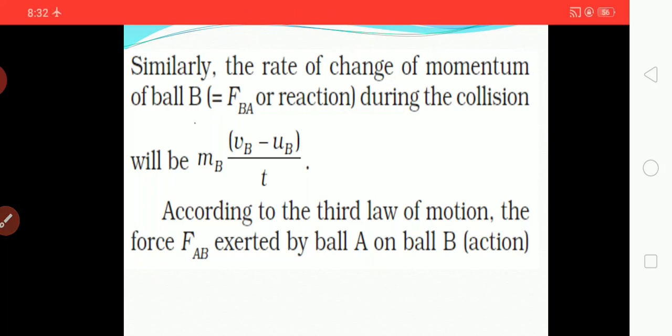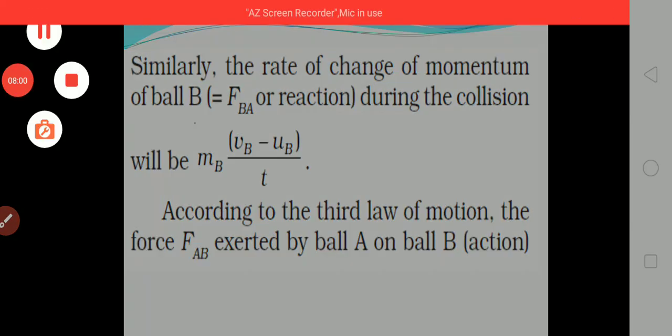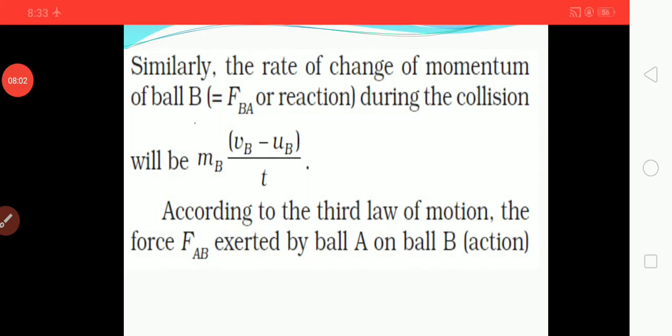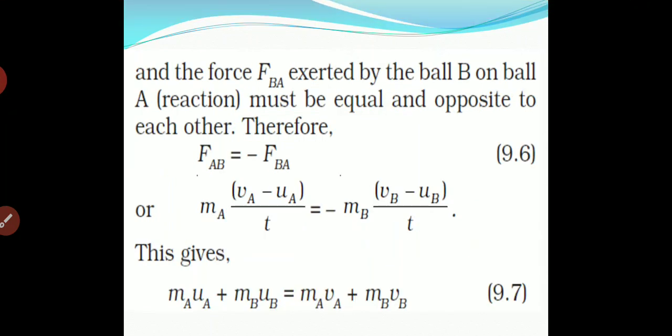According to the third law of motion, the force F_AB exerted by ball A on ball B, which we say is the action, and the force F_BA exerted by ball B on ball A, which we say is the reaction, must be equal and opposite to each other. In the third law we have already studied that every action has its equal and opposite reaction.